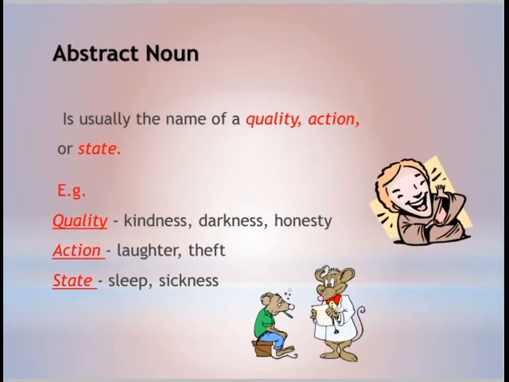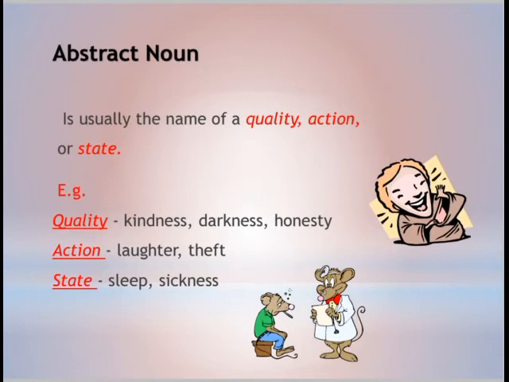An abstract noun is usually the name of a quality, action, or state. In easy words, we can feel them through feelings. Examples of quality are kindness, darkness, honesty, happiness, jealousy, and so many more. Nobody can see, touch, smell, or taste them, but yes, we can feel them.